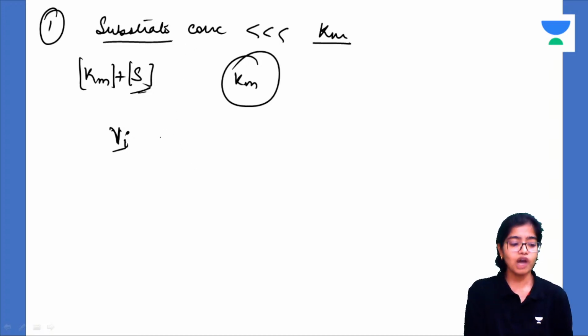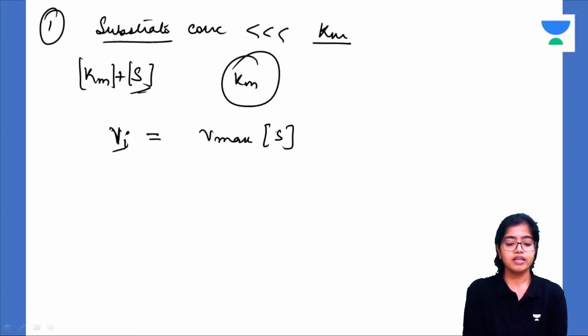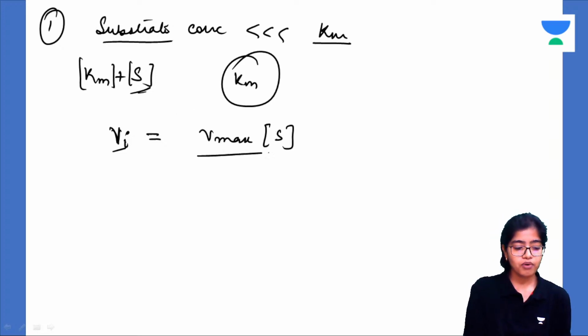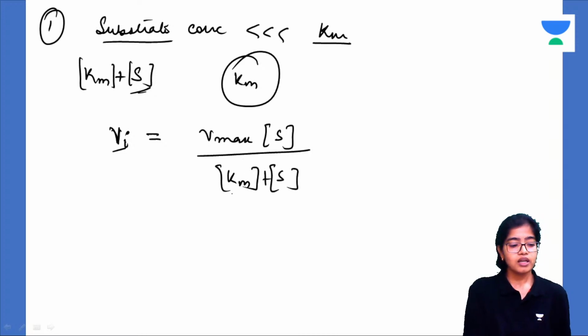Okay, how will you denote it? Vi is equal to V max S, where S is the concentration of substrate, isn't it? Vi is equal to V max S upon Km plus S. Now this is equal to Km only.